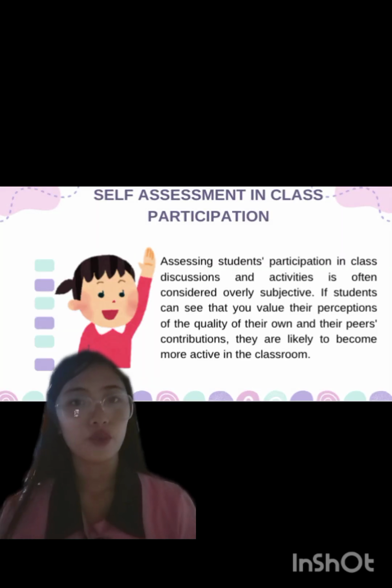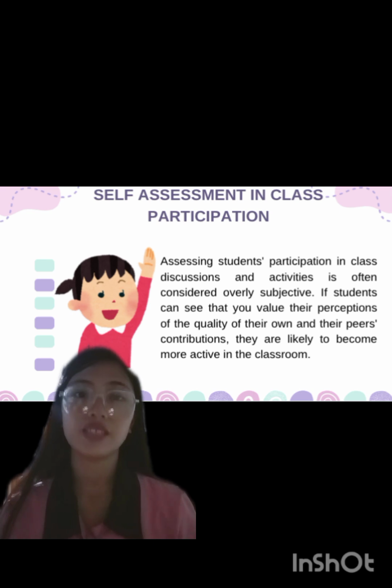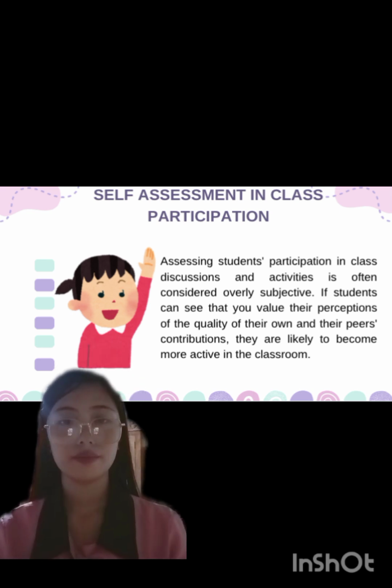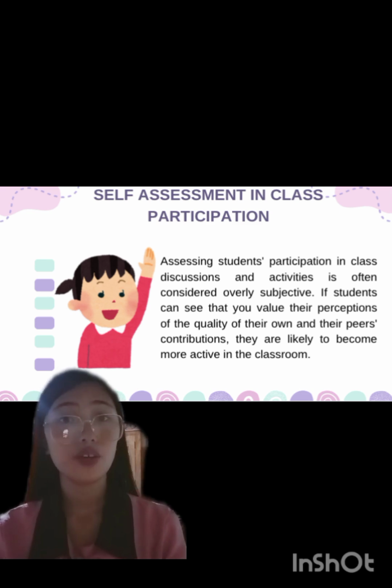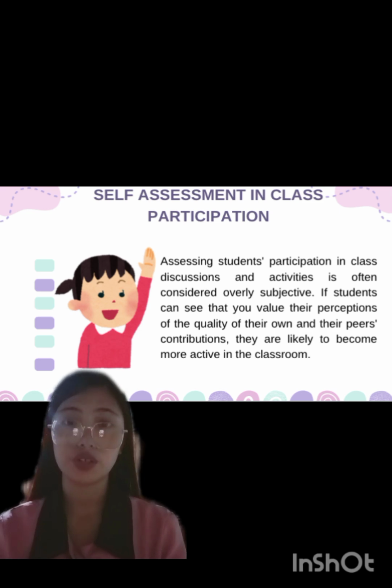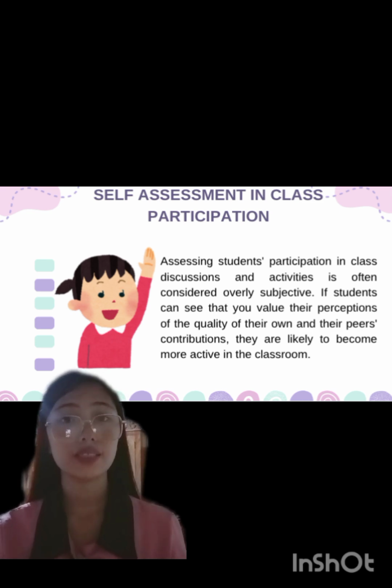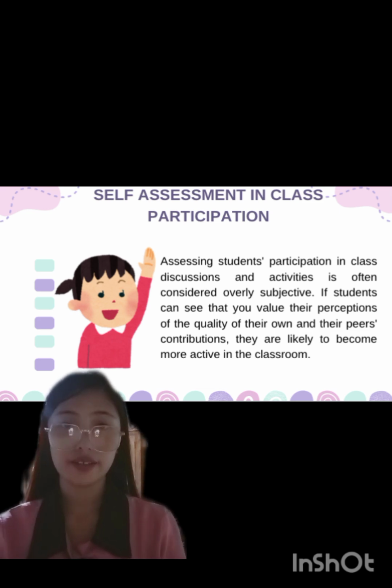For the third one is the self-assessment of class participation. Assessing students' participation in class discussions and activities is often seen as an overly subjective process. If students can see that you value their own perception of the quality of their own work and their peers' contributions, they are likely to become more active in the classroom. Combining self and peer assessment with tutor assessments makes for a more reliable grade.